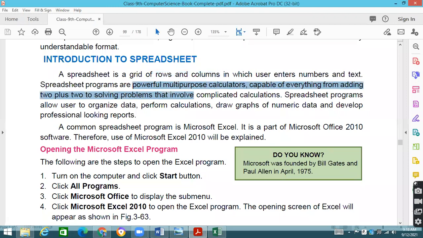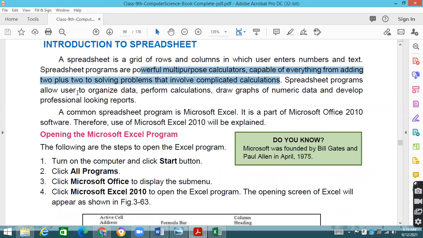Spreadsheet programs are powerful, multi-purpose calculators capable of everything from adding 2 plus 2 to solving problems that involve complicated calculations. What does it mean? We can make a tabulation sheet, a mark sheet, an attendance sheet, a journal, a ledger, a trial balance sheet which is used in accounting, things which have complex mathematical or business formulas to calculate the answers. So a spreadsheet is not simple mathematics. All the types of mathematical evaluations that we do in our daily life can be applied.